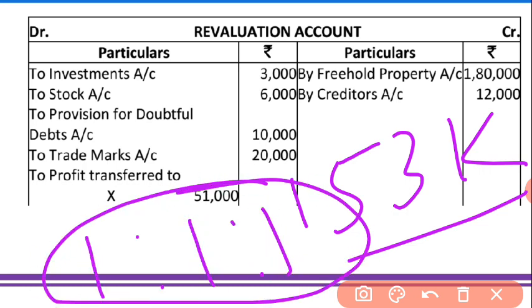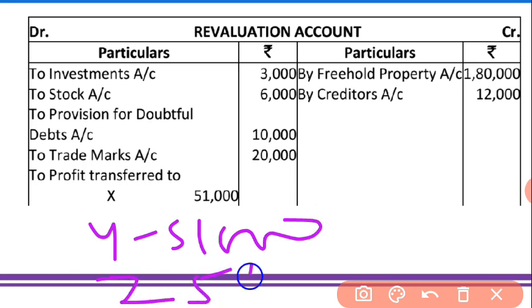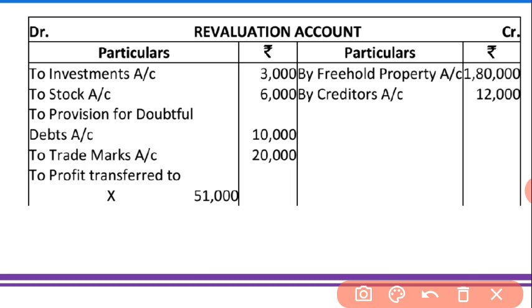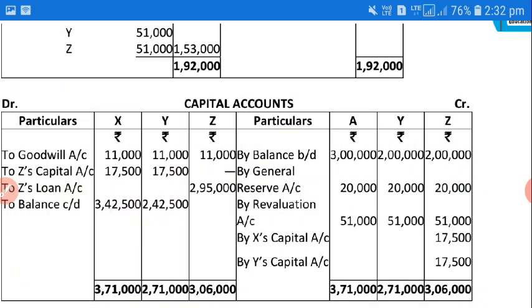Okay, so it is divided in 1:1:1. So in 1:1:1 you have to write the journal entry, profit transferred to X 51, Y 51 and Z 51. Okay, now the sum of both the sides will be 192 on both sides. Okay, so I hope you have got it about the revaluation, so note it down.